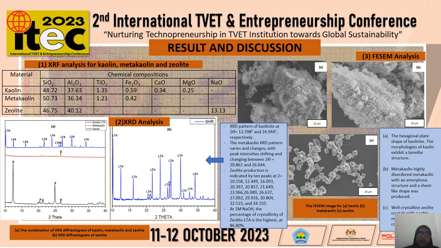So like I said before, for the result, first we check the material, and then the second part we check the application. For checking the material, we do the XRF analysis first. We did XRF analysis to check the composition of our material. The first one is the silica composition of kaolin, metakaolin, and zeolite. As you can see here, there are different compositions and different percentages of silica and alumina for each of kaolin, metakaolin, and zeolite.